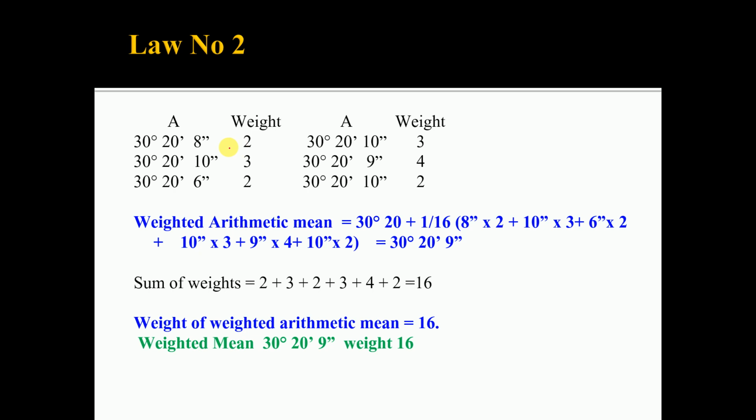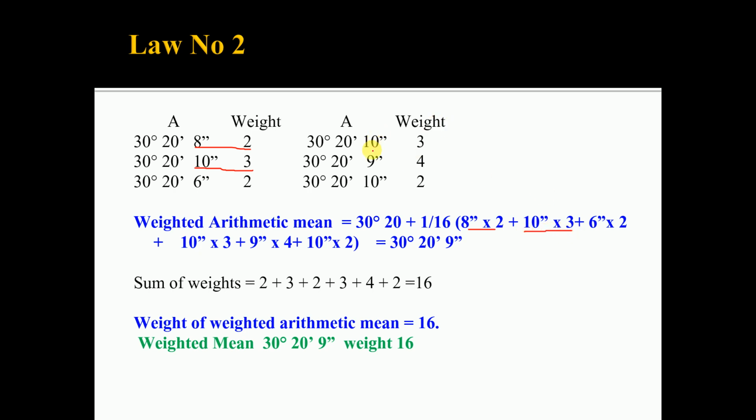So the first calculation will be to multiply this 8 seconds with the weight 2, so 8 into 2. Then for the second observation, 10, the weight is 3, so the product is 10 into 3.